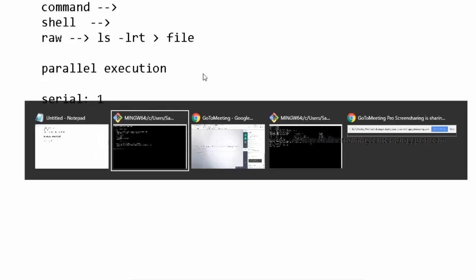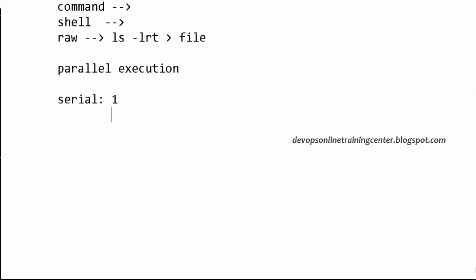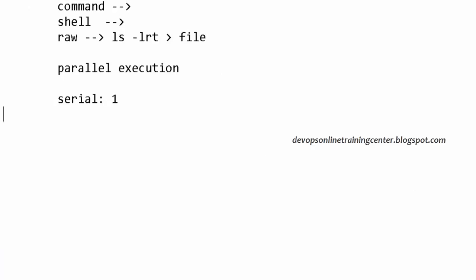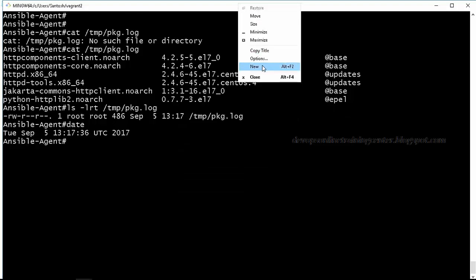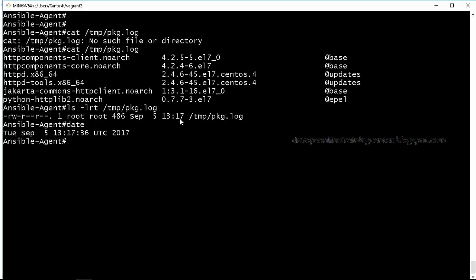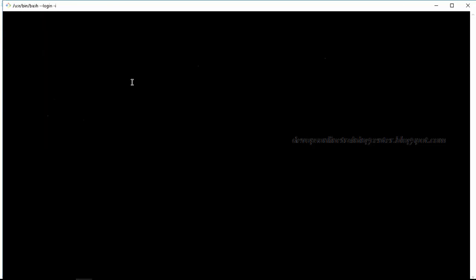To demonstrate this, I need to have multiple agents. If I have only one master and one agent, I cannot show whether it's serial or parallel. So I need one master and two agents. Then we can check whether the particular playbook is executed in parallel or serially. So let us bring up another instance. By default, the execution in Ansible is parallel. If we want to make it serial, we need to use a keyword called serial inside the playbook.